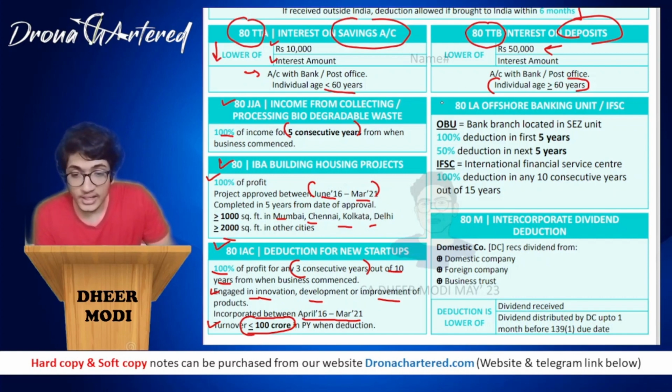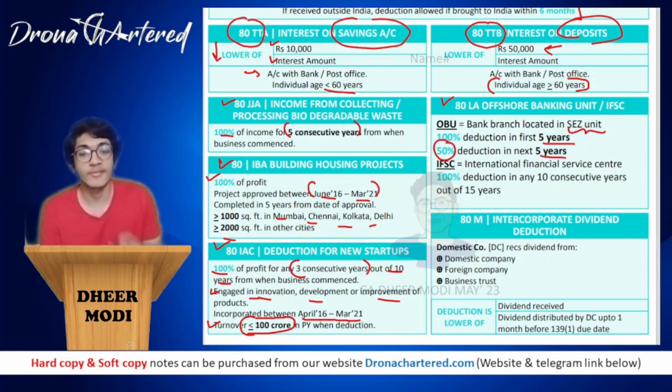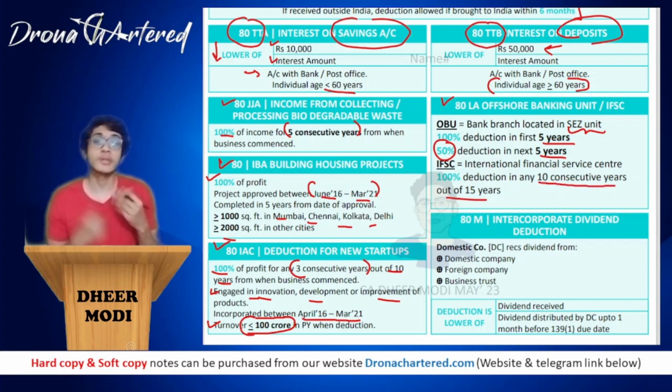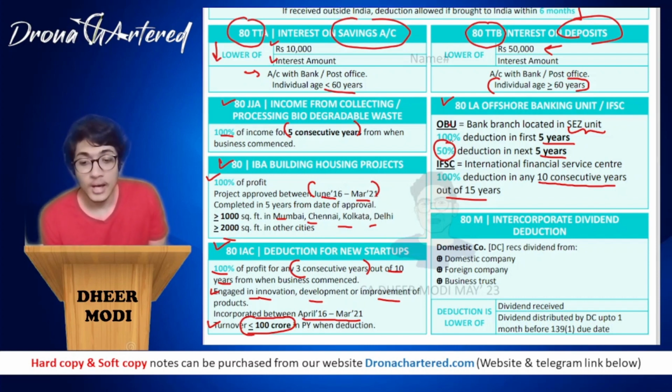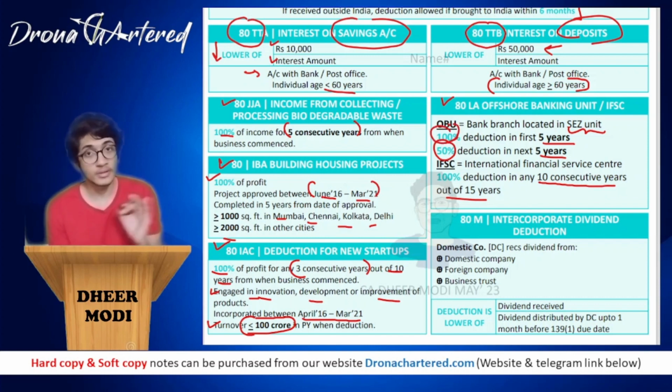Okay, next is your section 80LA. 80LA talks about offshore banking unit or IFSC. So for any OBU, any bank branch located in an SEZ unit, there is 100% deduction for the first 5 years and 50% deduction for the next 5 years. This is what the OBU will be getting. Okay, and for IFSC, that is the International Financial Service Centre, 100% deduction in any 10 consecutive years out of 15 years. Clear? So this is for your IFSC, and for OBU it is 100% in the first 5 years and 50% in the next 5 years.